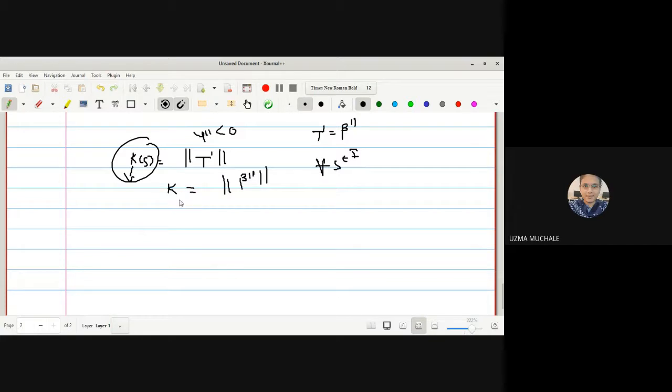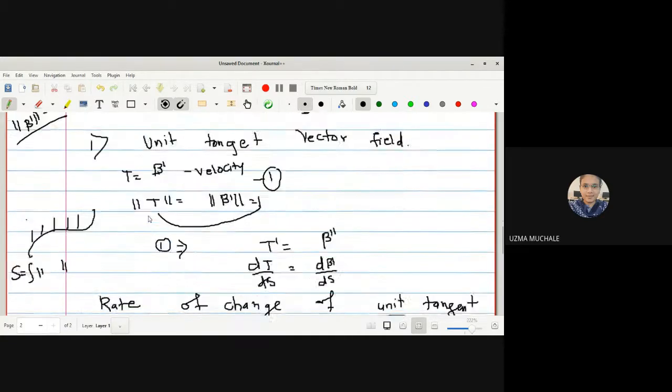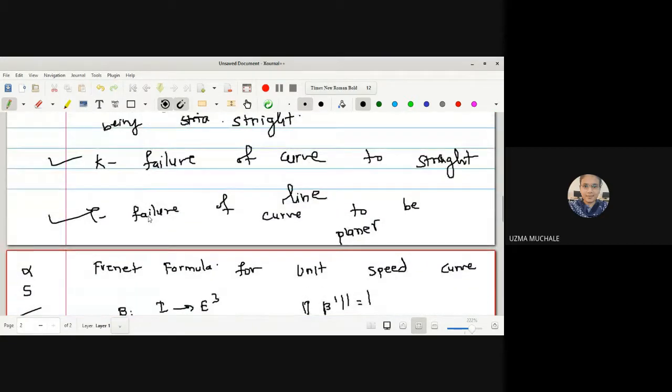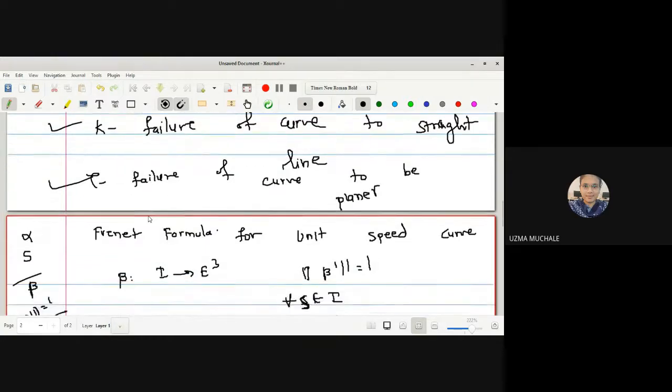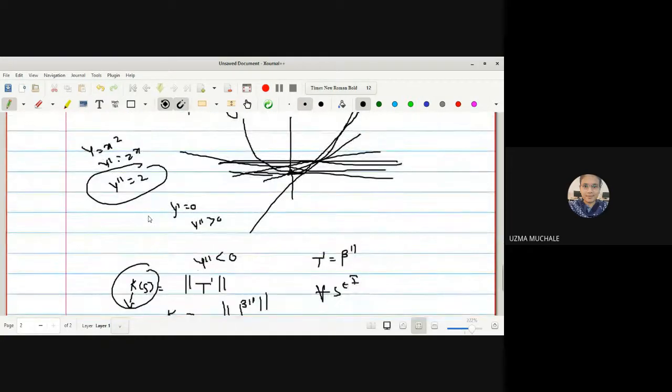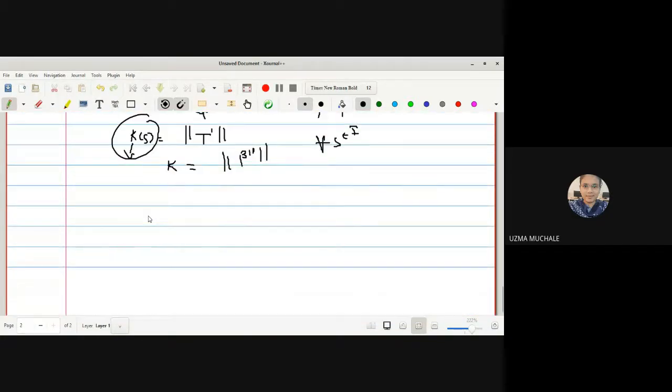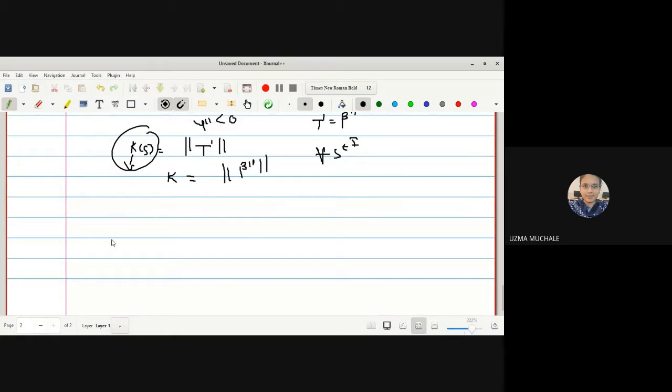Now, the value of curvature k. Why am I saying that curvature k is the norm of T dash? Because, as I told you, initially the curvature k explains the failure of the curve to be straight. So here also you can see by how much rate the slope of the tangent is changing. If I take its scalar value, it will be explained by your curvature k.